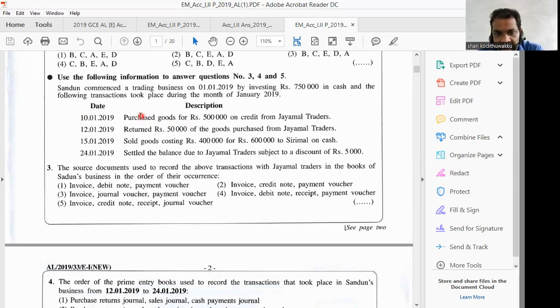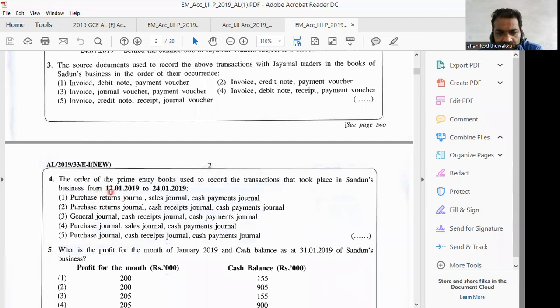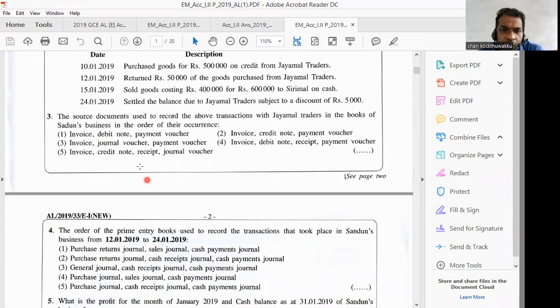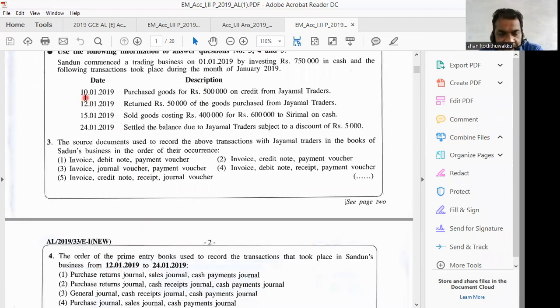Therefore, if you are in a big hurry, you will select including this one also. But as the examiner asks you to select transactions that occurred from 12th January to 24th, you can't consider the first one. It happened on 10th, no. Therefore, you ignore that and try to match from 12 to 24.